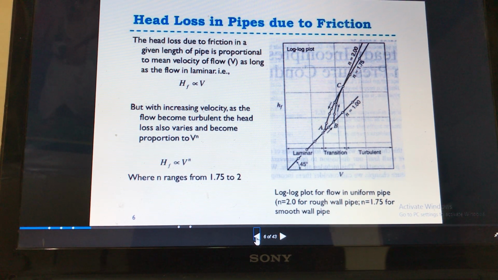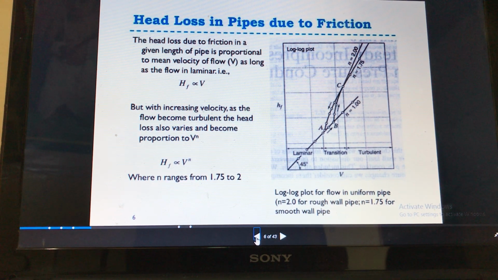Now we will see that the major loss or head loss due to friction depends on the mean velocity. So how does it distinguish laminar and turbulent flow? For laminar flow, the head loss due to friction in a given length of pipe is proportional to the mean velocity of the flow, as long as the flow is laminar. That is, the head loss hf is directly proportional to the mean velocity.